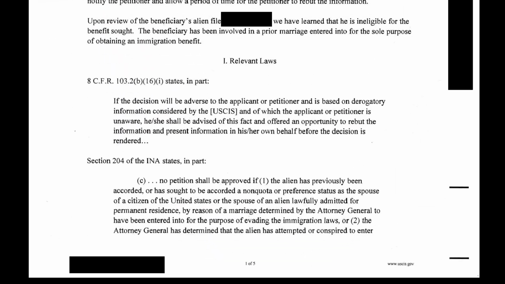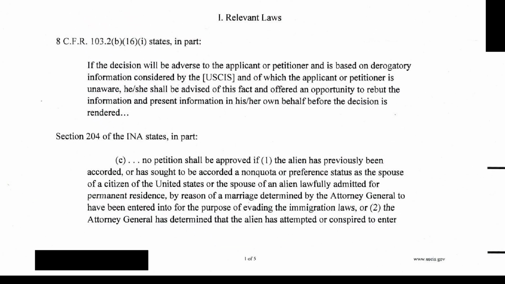USCIS approved the K-1 fiancé petition of a U.S. citizen client after issuing a notice of intent to deny it under INA 204C. In the NOID, USCIS claimed her foreign national fiancé entered a prior sham marriage to a Form I-485 green card applicant solely to gain permanent residence as a derivative beneficiary. After receiving a response to the NOID, USCIS vacated the 204C charge and approved the petition.